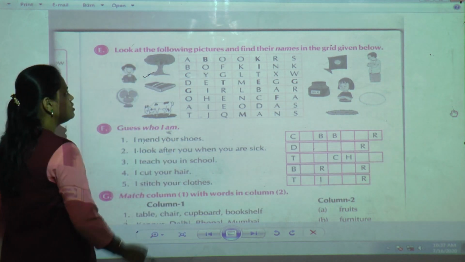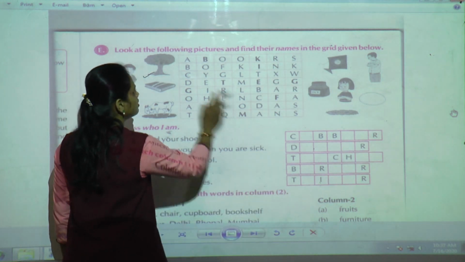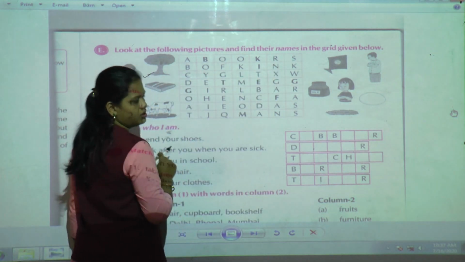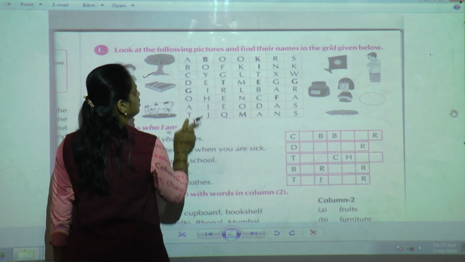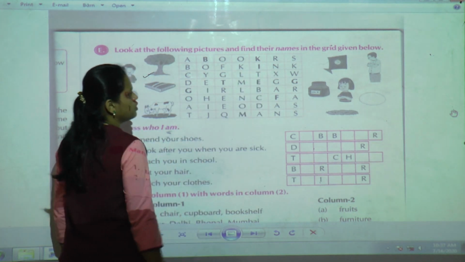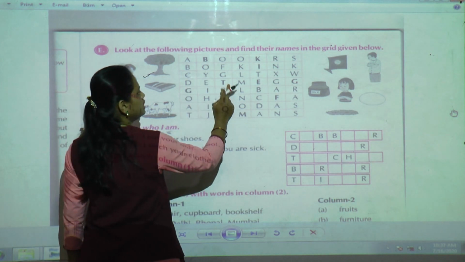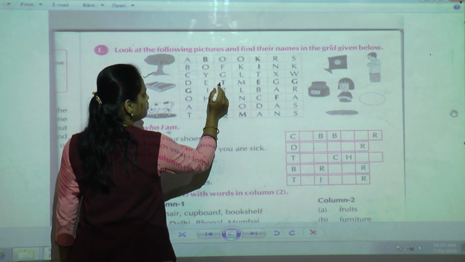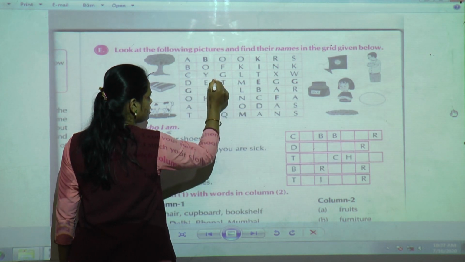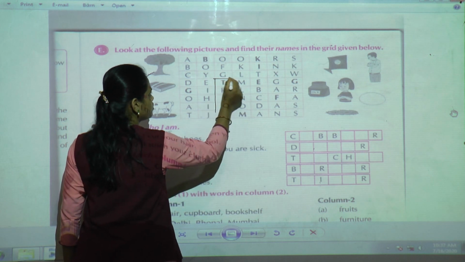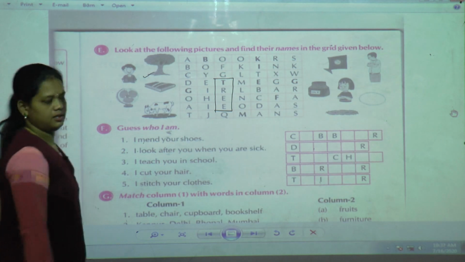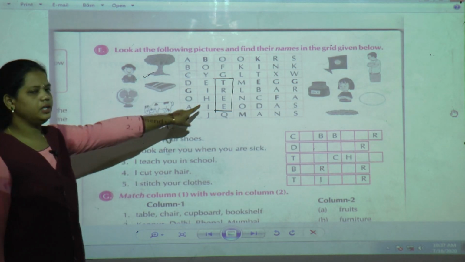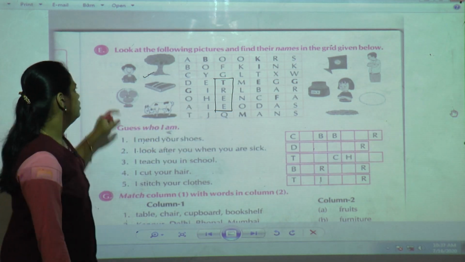Now first one is tree. Where is it? The first row it is not there. The second row is not there. Third row also is not there. Fourth row T it is given, which is bold printed, but you can see like this. So first answer is tree. We have found it in this box.